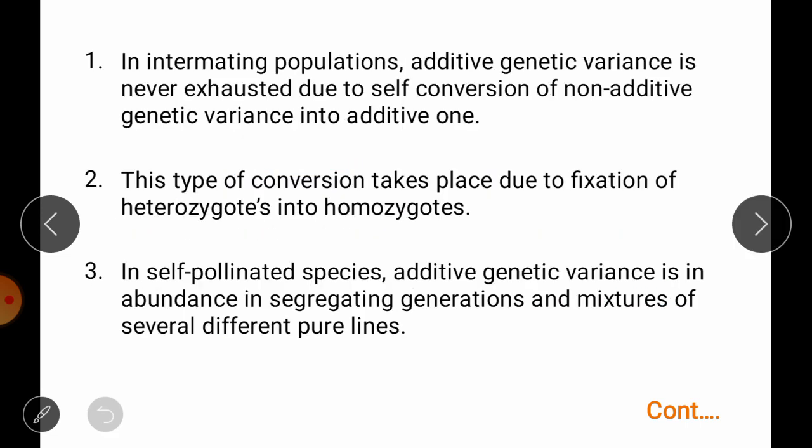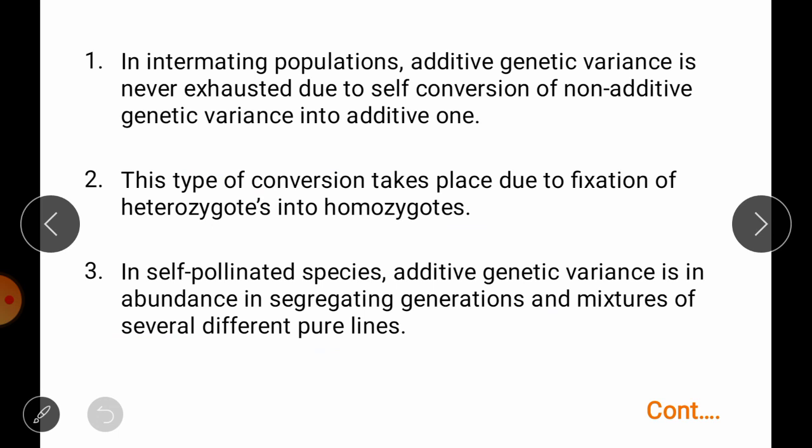In an intermating population, additive genetic variance is never exhausted due to self conversion of non-additive genetic variance. So if you have an intermating or random mating population, additive genetic variance never becomes extinct because the non-additive genetic variance is converted into additive one.